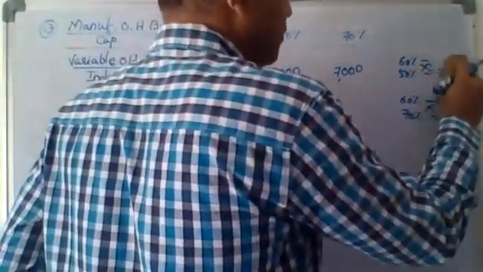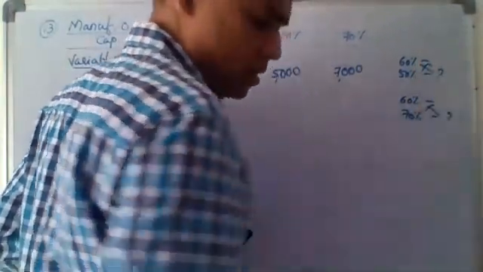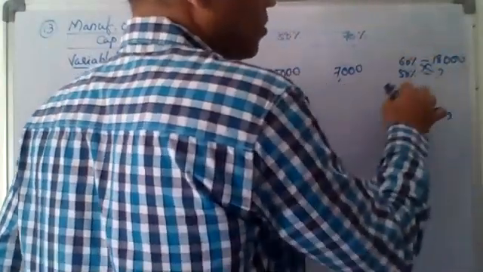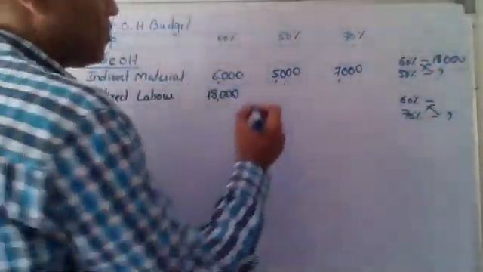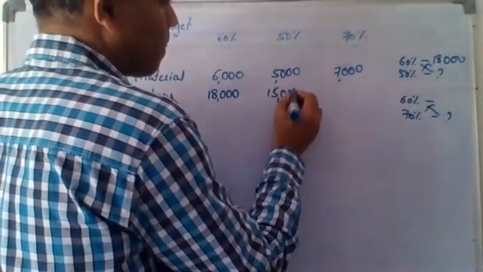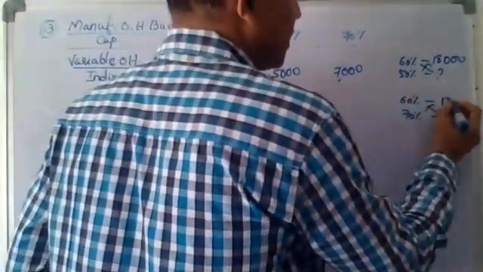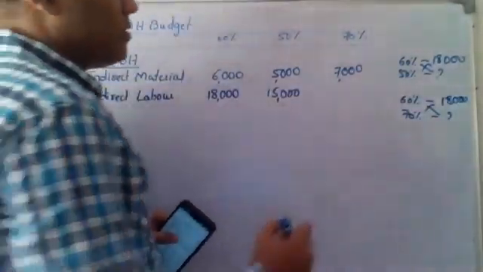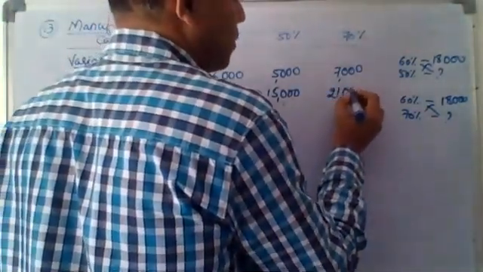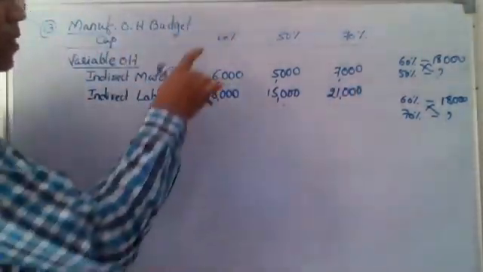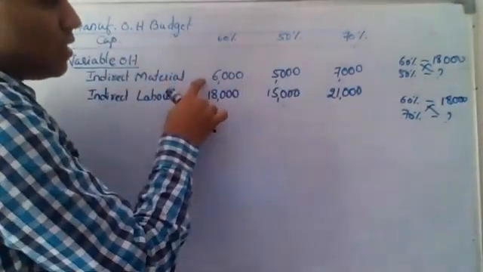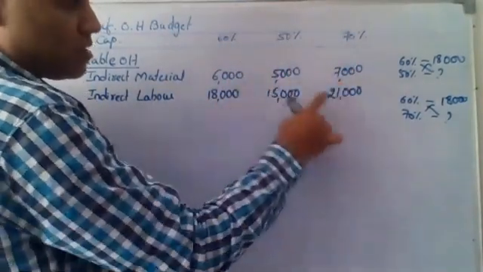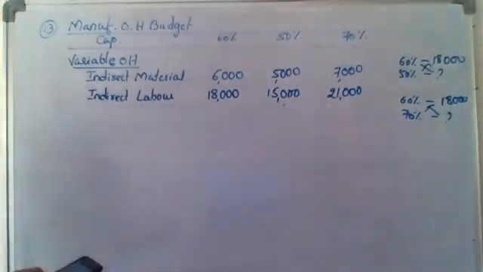For 60%, if it is 18,000, for 50%, how much? So 6 3s, 3 5s, 15,000 it will be. And for 60%, if it is 18,000, for 70%, how much? 6 3s, 18, 3 7s, 21,000. So if you see, when the output decreases, your variable cost decreases. When the output increases, your variable cost increases. So this is what variable cost is all about.